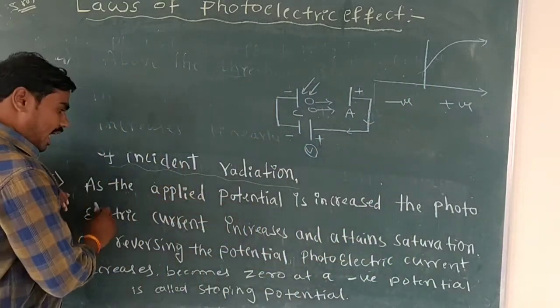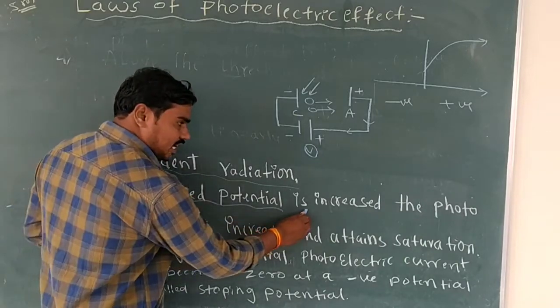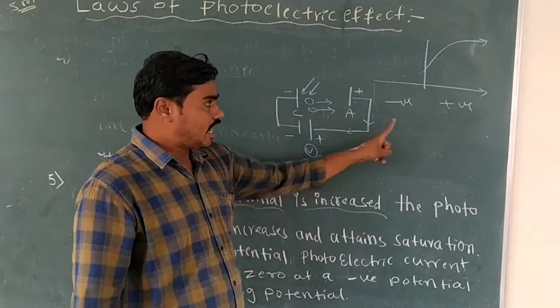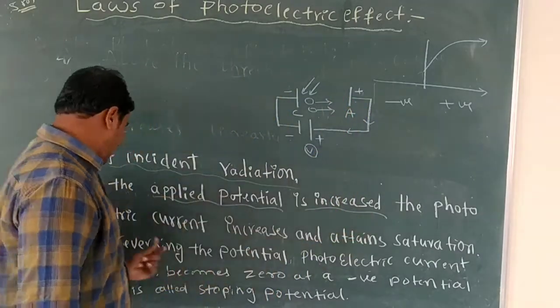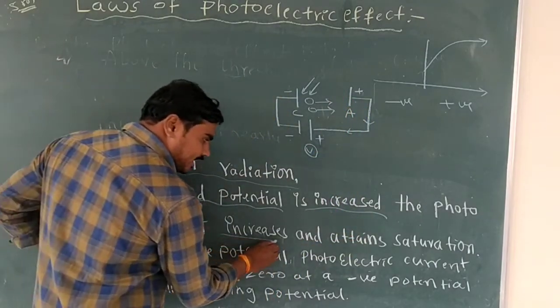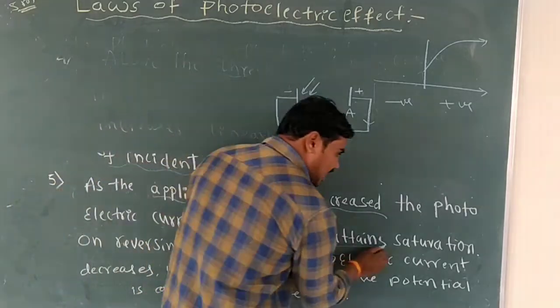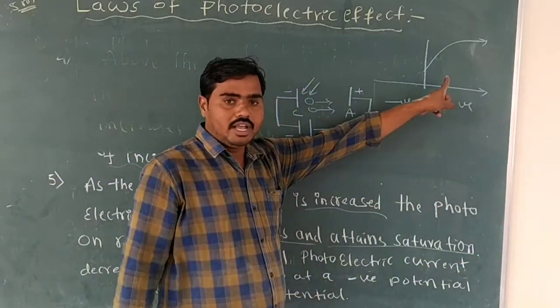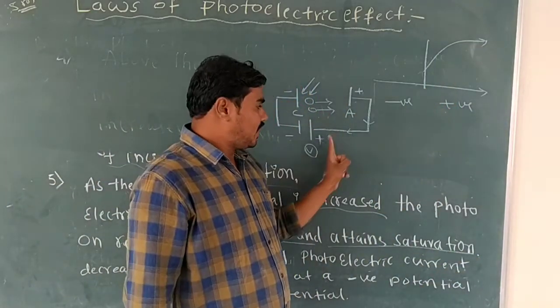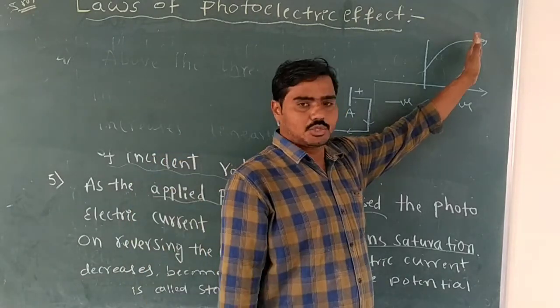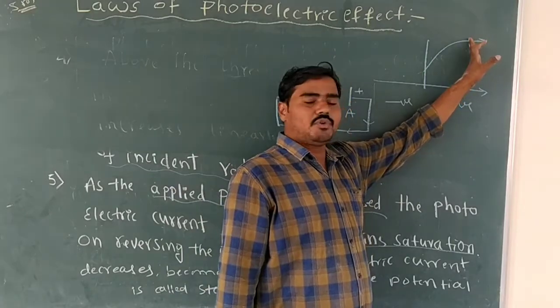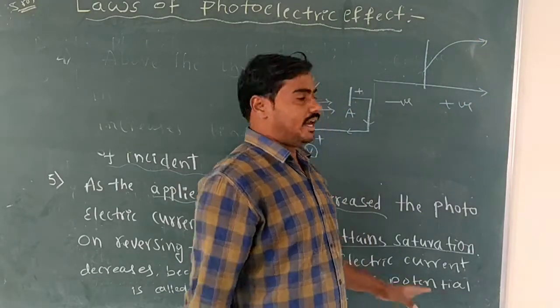As the applied potential increases, the photoelectric current increases and attains saturation. Observe this graph: potential increases, current also increases and it saturates. That saturation point we call the saturation current.